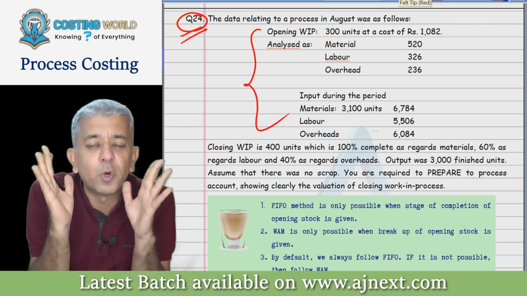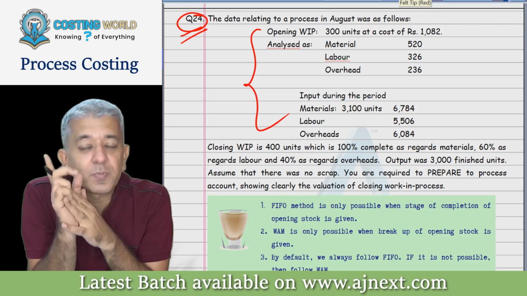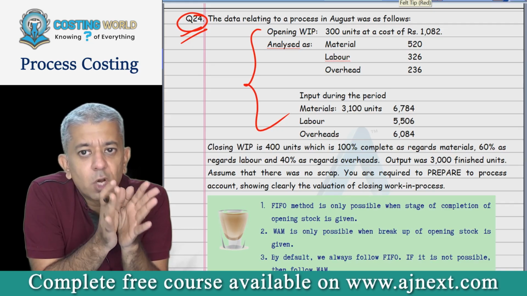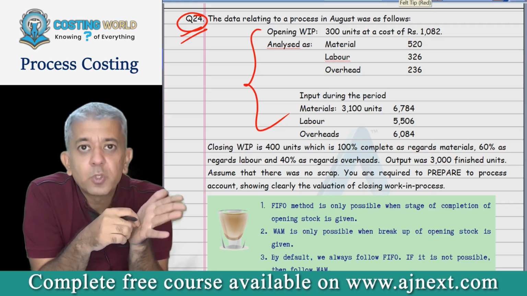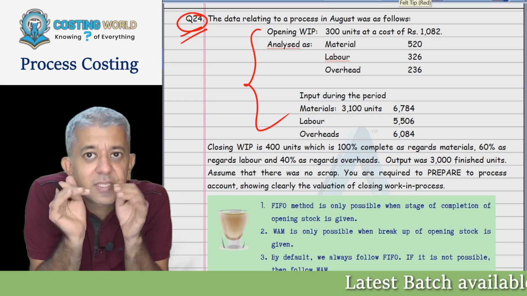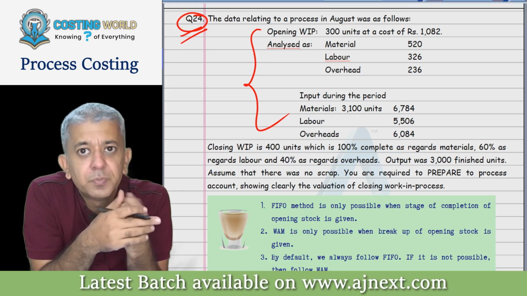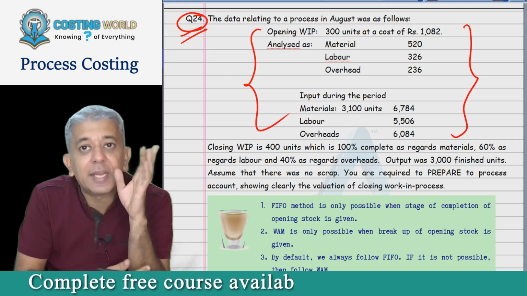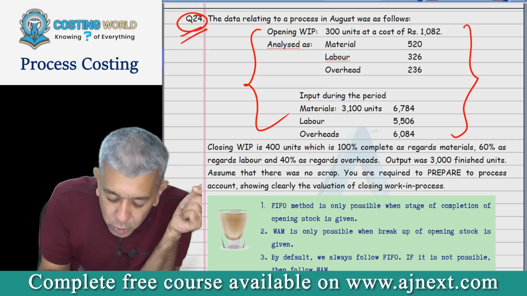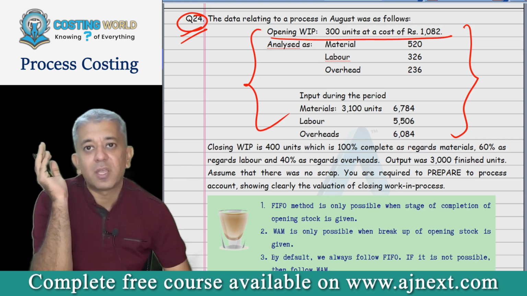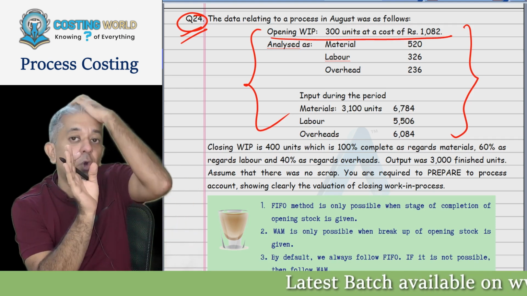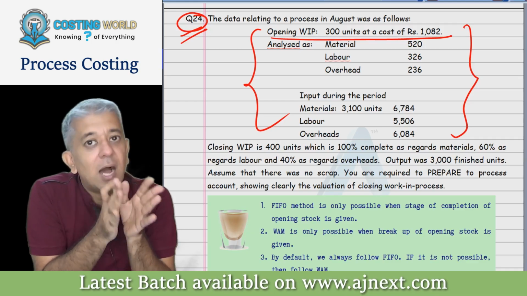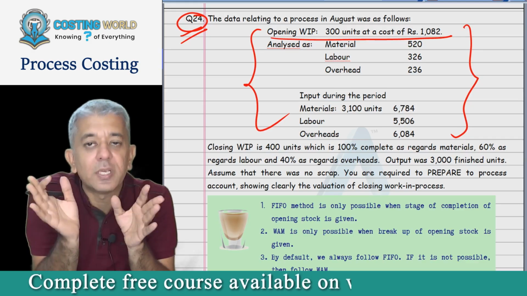the statement of equivalent output, if you make it as per the FIFO method, what's the first thing that you all write? First thing. Opening stock processed further and completed. Now, if suppose the opening stock stage of completion is 40%, can we say 60% will be written in your statement of equivalent output? Yes. But that data should be given to you, no? In this particular question, obviously that data is not given. So the opening WIP stage of completion is not given. Hence, you cannot follow the FIFO method. Hence, after FIFO, our next default choice will always be weighted average.